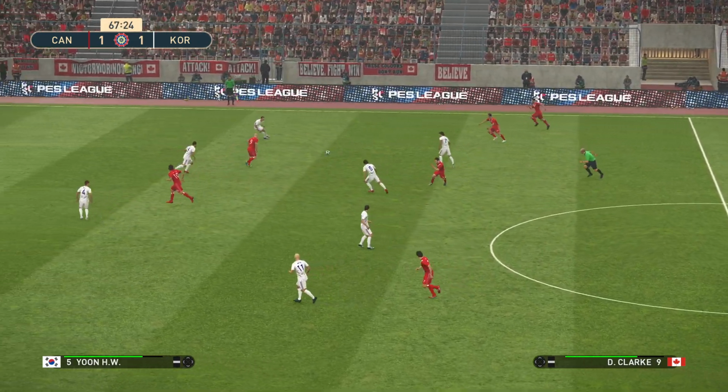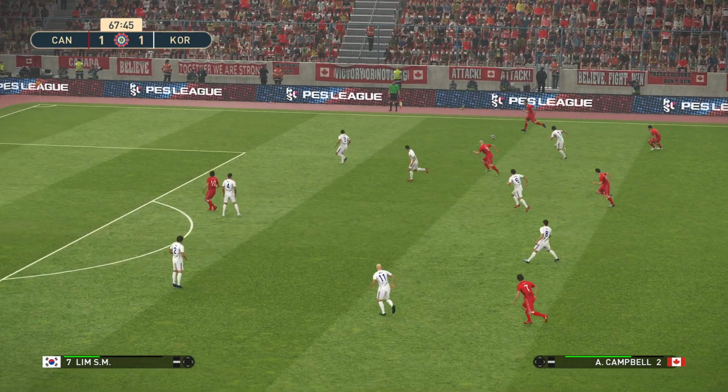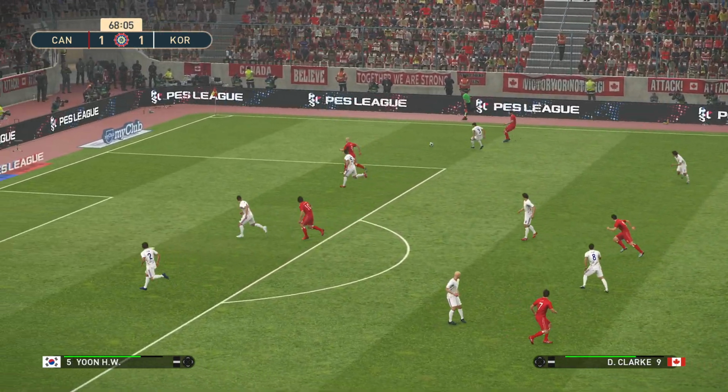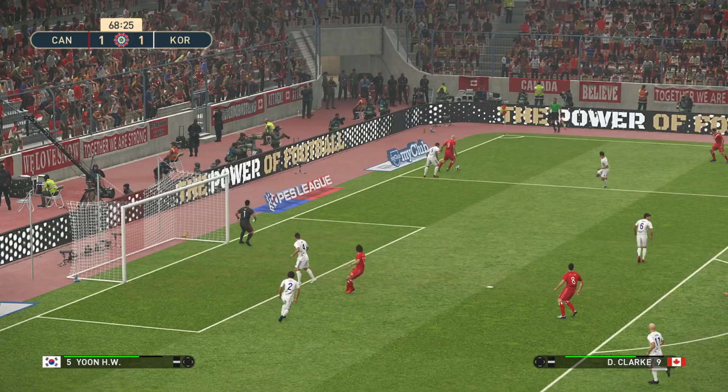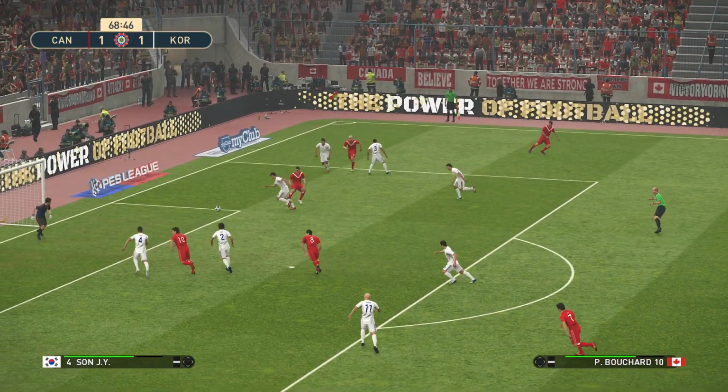And South Korea's neighbours, Japan. Japan drew 1-1 with England. They're on 14 points. Just one above Brazil.